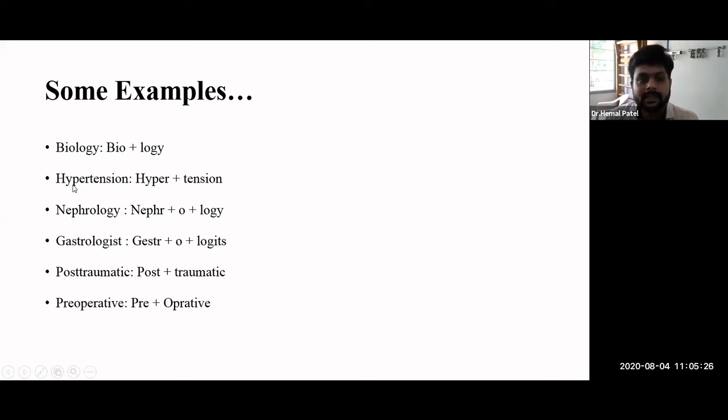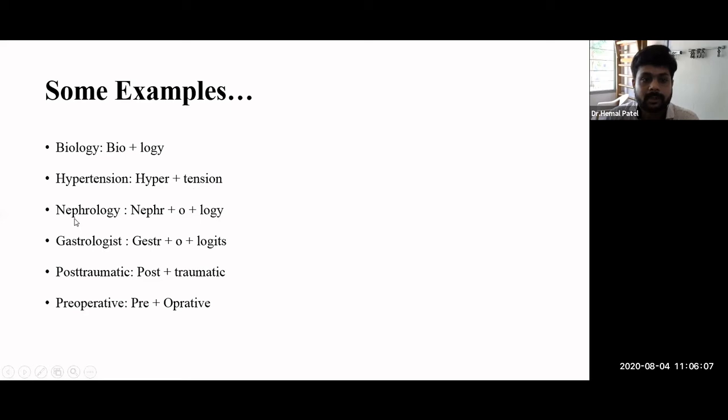The second example is hypertension. Generally, we hear this word in our day-to-day life. Here hyper means increase, and tension. But instead of hyper, I just use hypo, which means reduced tension. So here is the magic: if we change only the prefix, the meaning will change. If we use hyper, the meaning changes; if we use hypo, then the meaning changes.